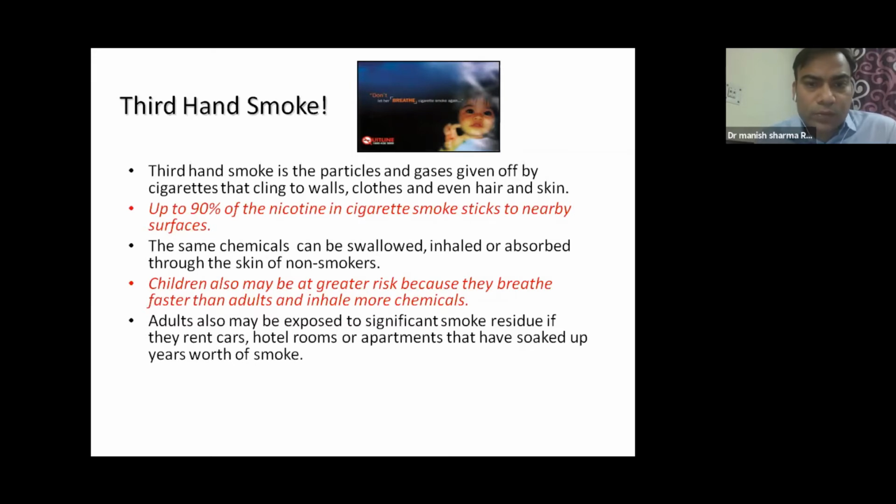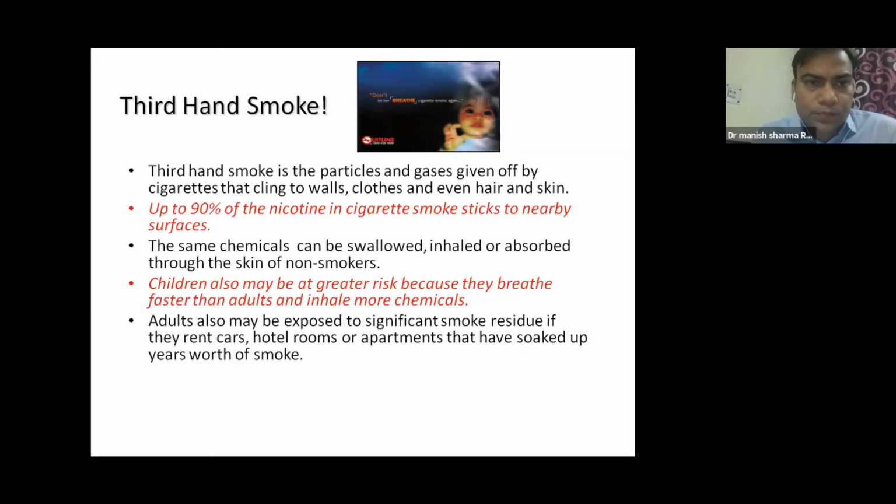Adults may also be exposed to significant smoke residue if they rent cars, hotel rooms, or apartments that have soaked up years' worth of smoke. So this has to be kept in mind, that there is something called thirdhand smoke as well, which can cling to walls and clothes for some years.